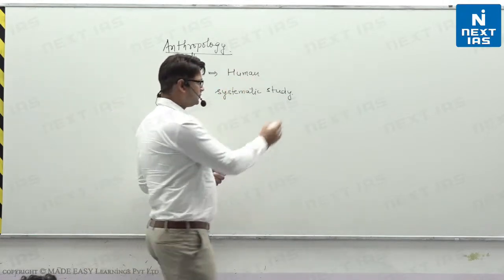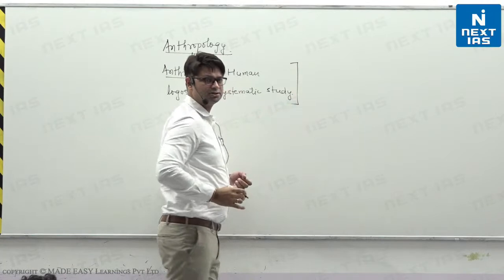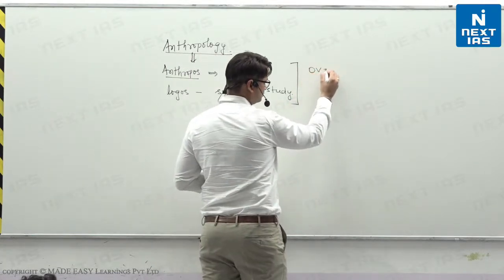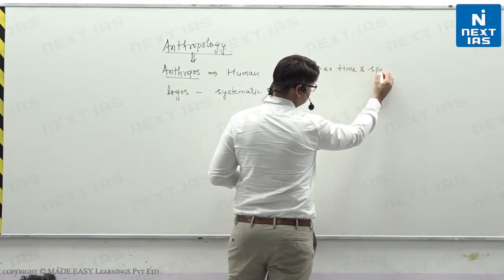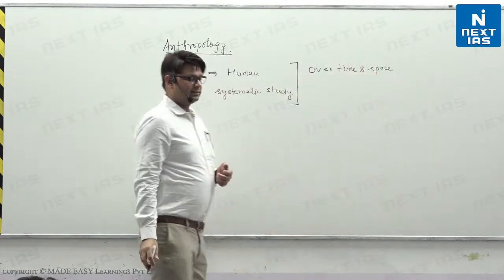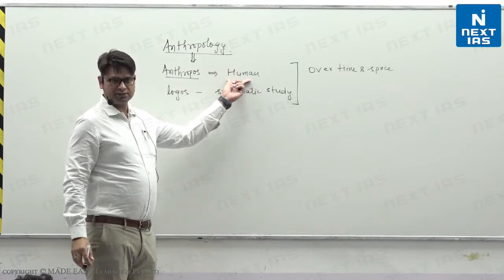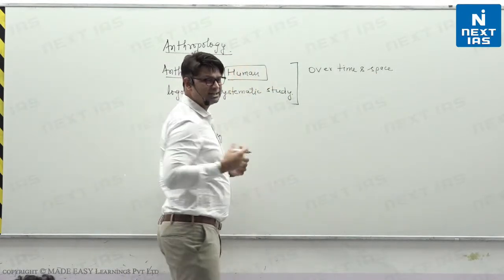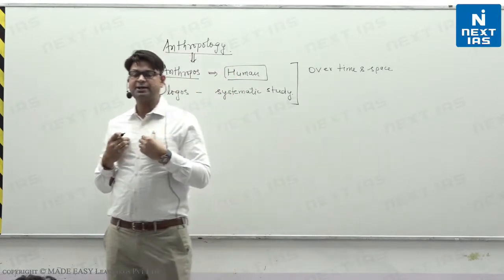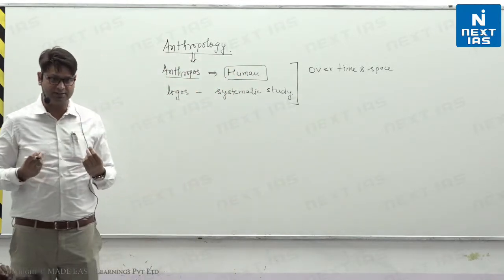Where? So it is the study of humans over time and space. Right? Study of what aspect of humans? It studies all aspects of humans. What are the aspects of us? If you take my example, I am an animal first.